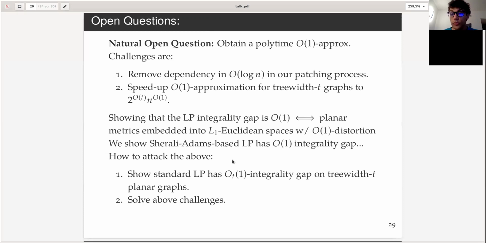And this is not known. So I guess showing that, even if this constant could be a function of T, for treewidth T planar graphs would be interesting. And solving the above challenge would also help, I think. But one is definitely an important piece of the puzzle, probably.